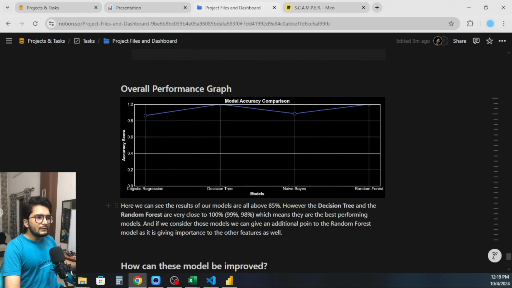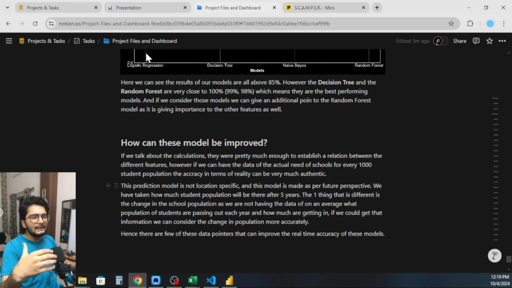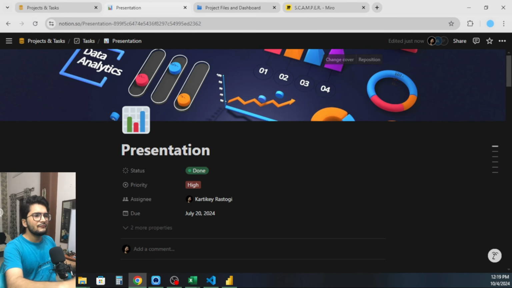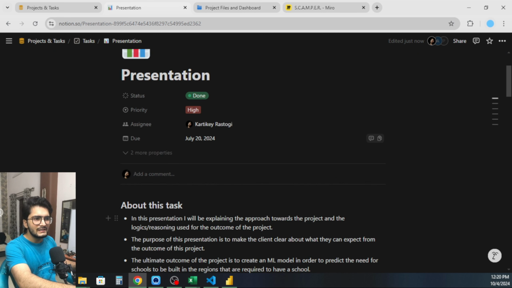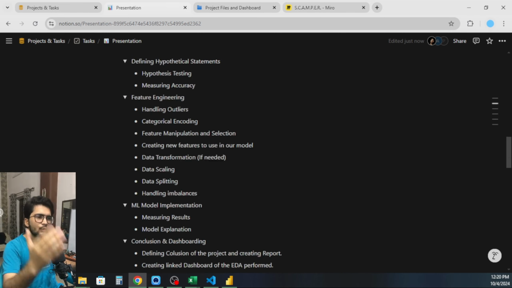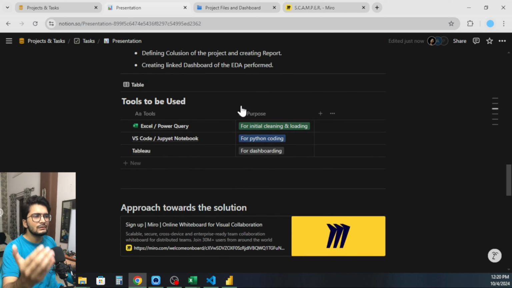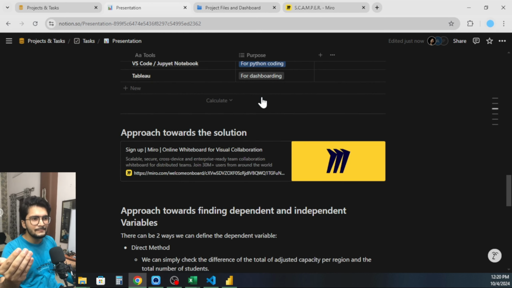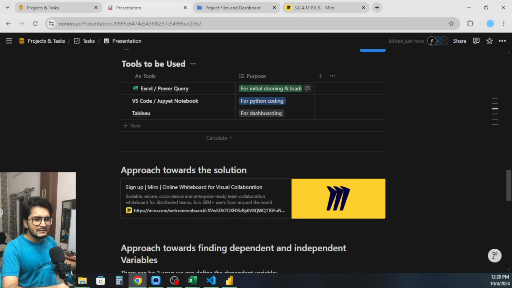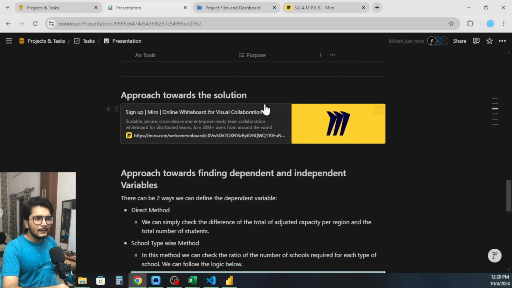If I talk about how I handled the client, first of all, when the data set and the problem statement were given to me, I created this presentation. I studied what the project is going to be, what the data set is, and what all things I would be required to perform in this analysis. I noted it down and presented it to the client so that he can have an understanding and I can also understand his requirements. Then there are the Python deliverables I told him about. Then there is the approach towards a solution.